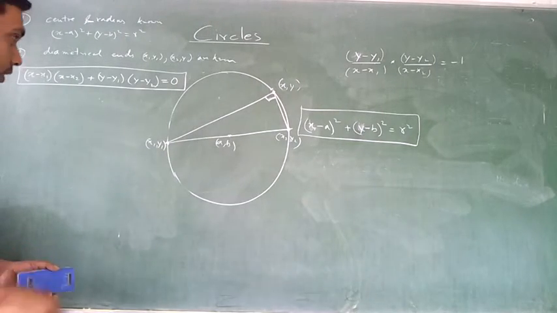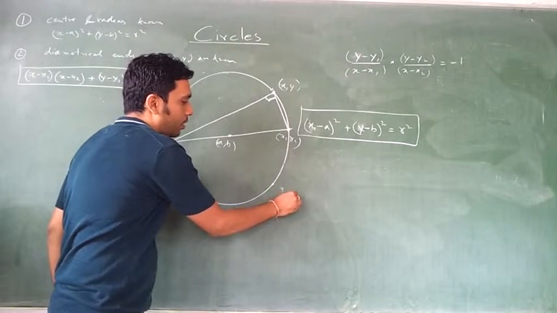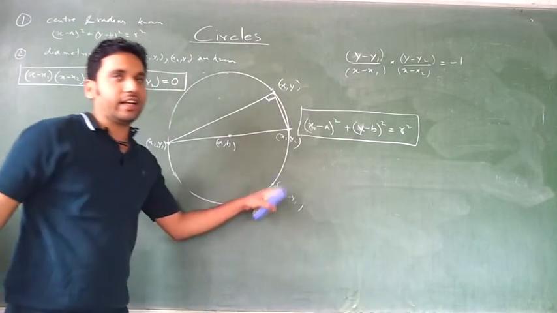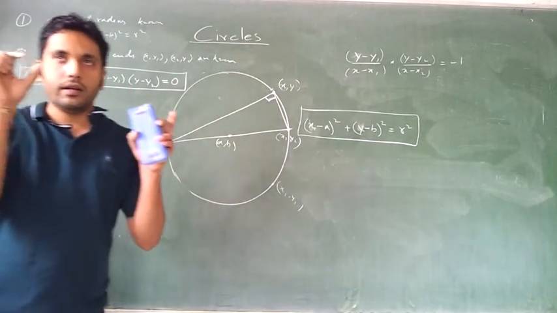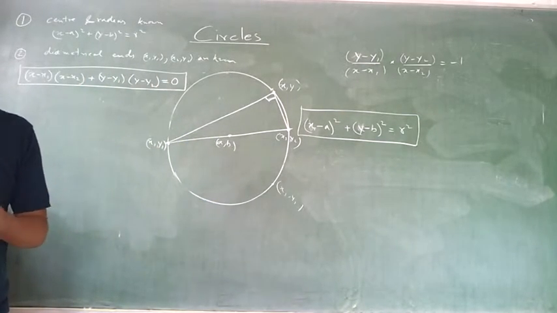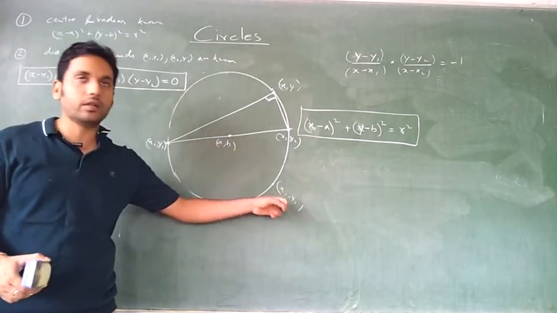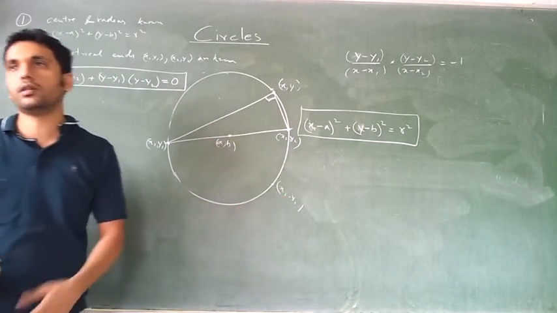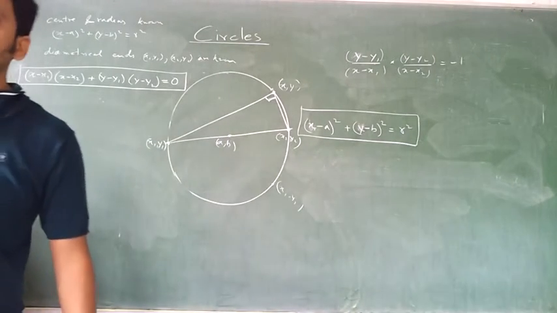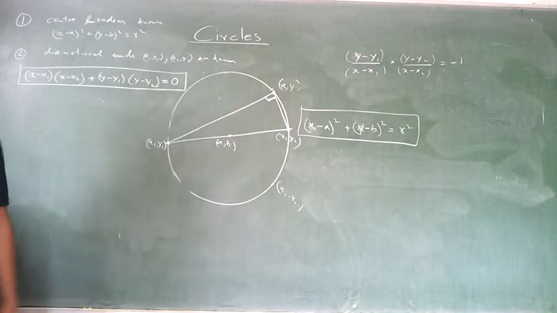So, if the center is known and a point on the circle is given as, say, x1, y1. Whenever I write x1, y1, these are numbers, known quantities. When I write x and y, they are variables that go into the equation. a and b are numbers. So a and b, the center, is known, and a point on the circle is known. Tell me orally what is the equation of the circle? Which one will you use?